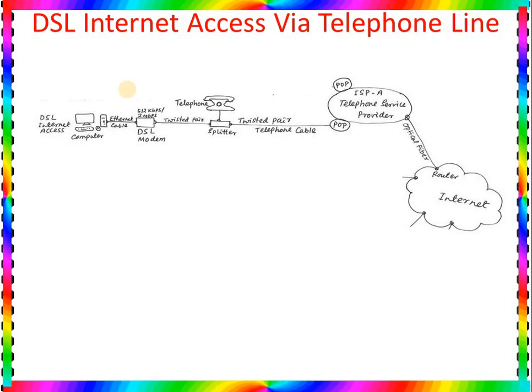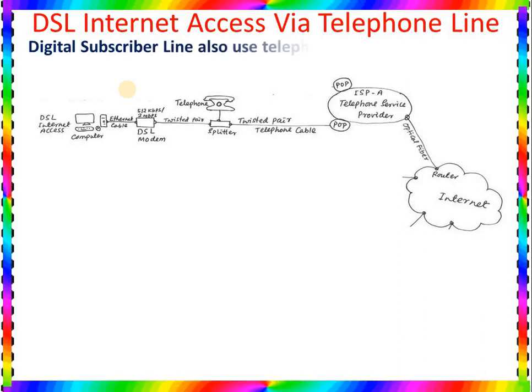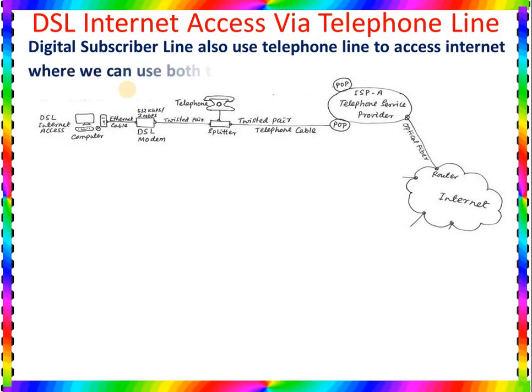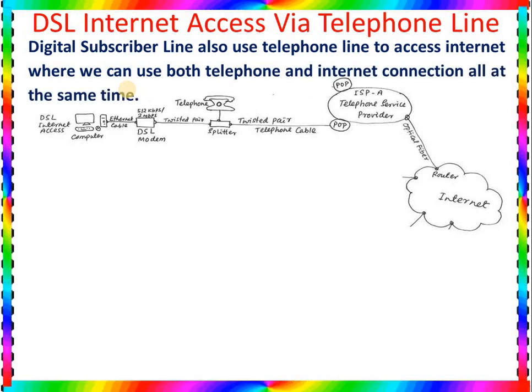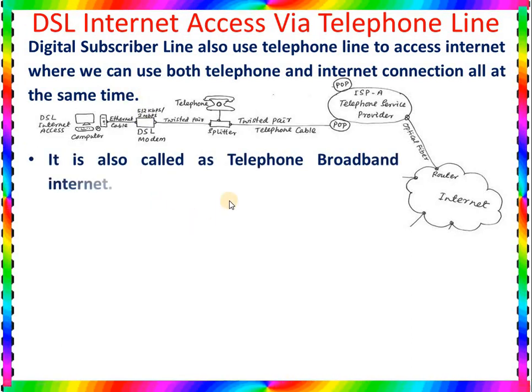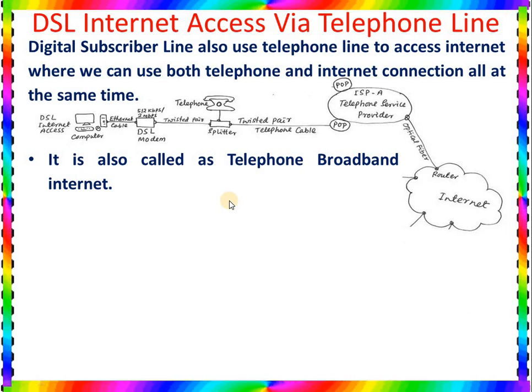So what are the more things about DSL internet? DSL, or digital subscriber line, also uses a telephone line to access the internet, where we can use both the telephone and internet connection at the same time. It is also called telephone broadband internet.